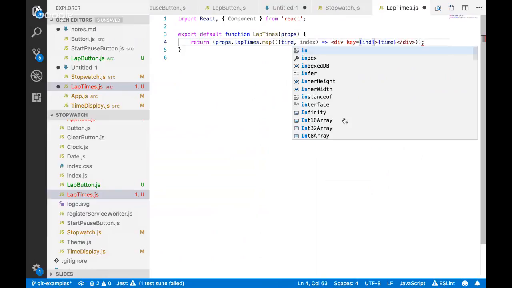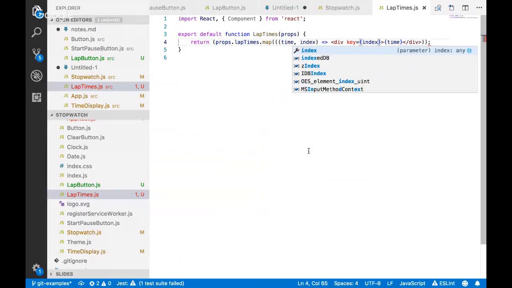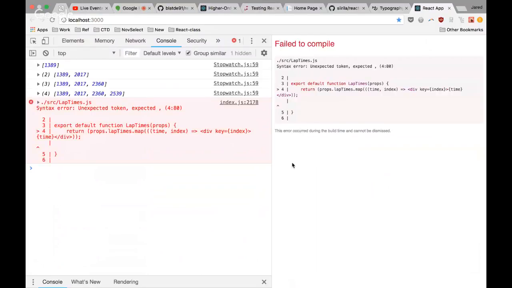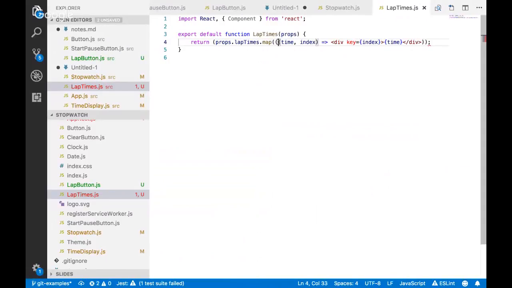Good. I would like an alternative to that. The alternative would be, so usually, let me see here. I got something wrong in my syntax, I think. Unexpected token. Oh, I have too many parentheses, I think.